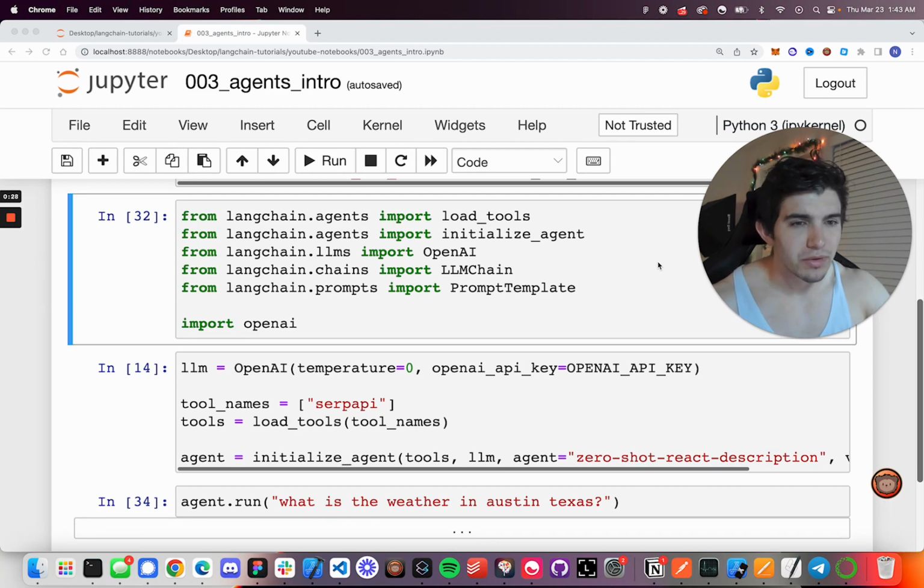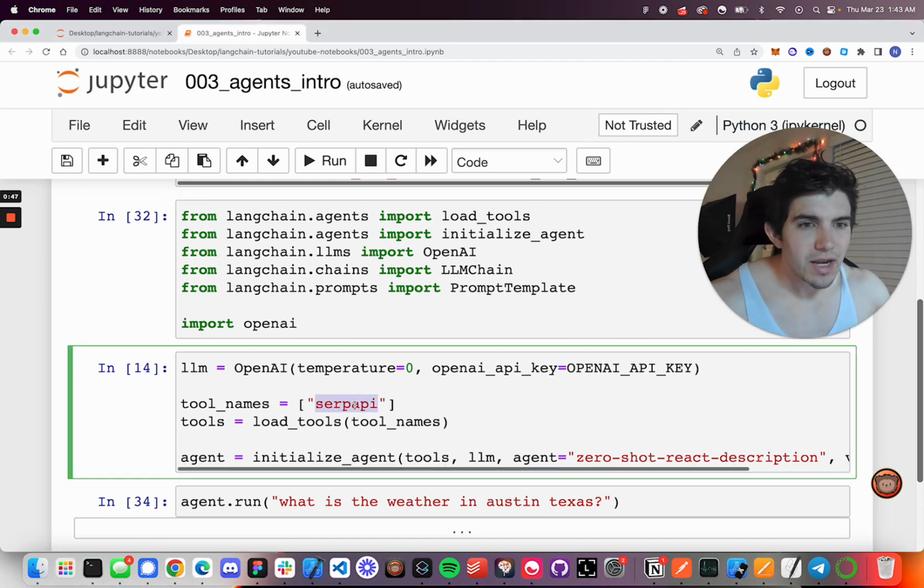They can interact with other chains and even other agents. It's pretty cool. So we're going to dive right into this, and we're going to show you how you can use this SERP API, which is basically just like searching the internet. I had no idea what SERP API was before LangChain, to be totally honest. But SERP API is one of these named tools that LangChain comes with. There's a bunch of other named tools as well, like Google Search, Wolfram Alpha has one as well, and then there's a bunch of other tools that the framework defines that we're not going to cover right now.